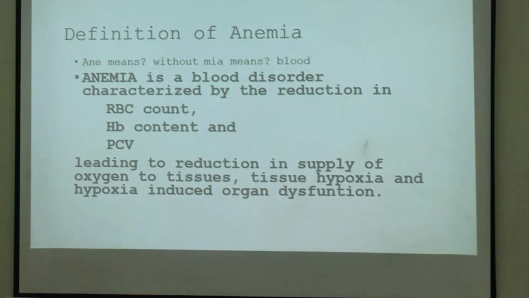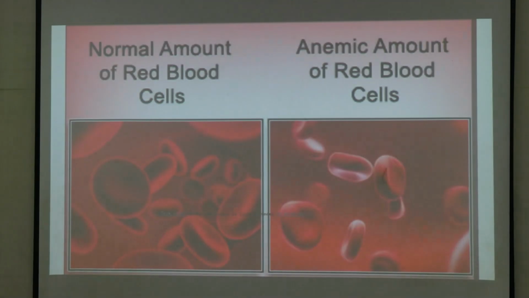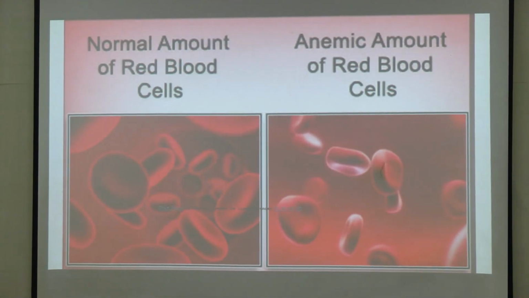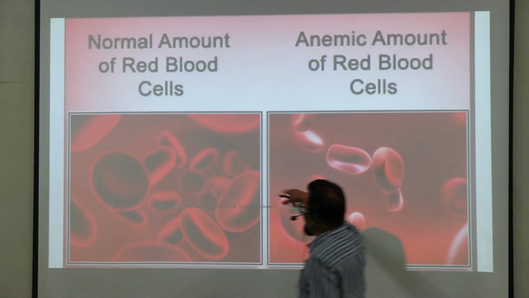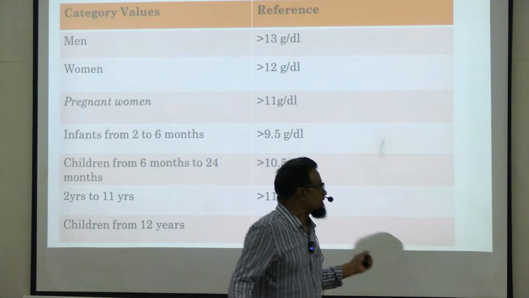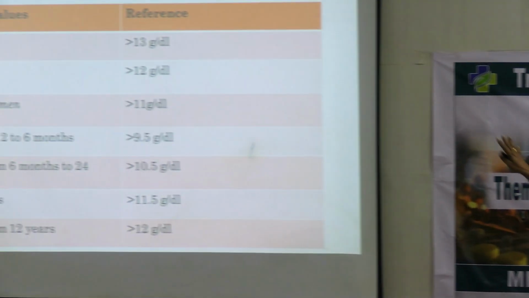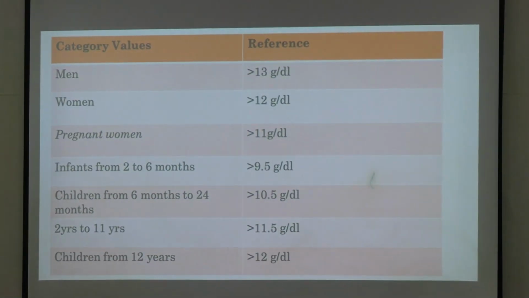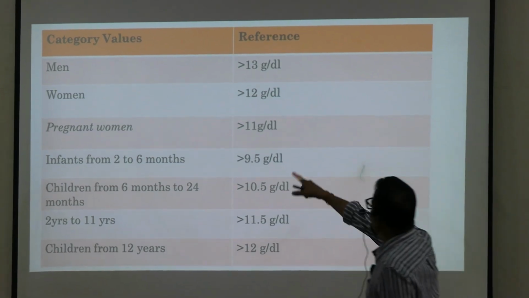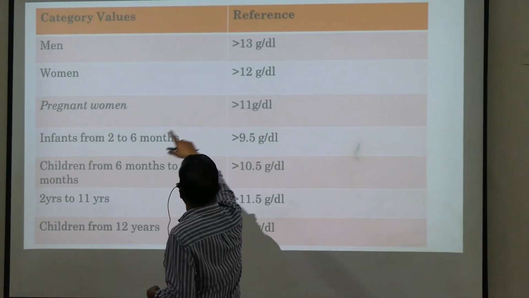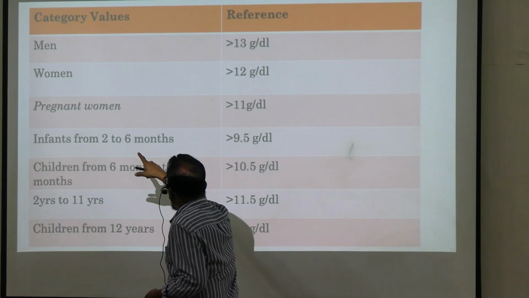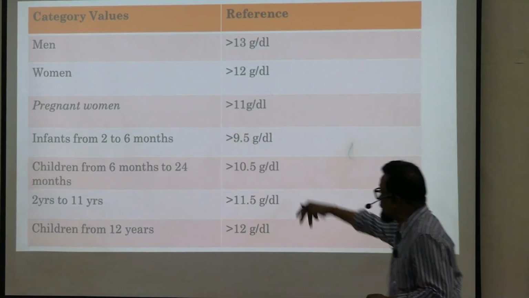This is the anemia definition. Here in blood there is a less number of RBCs, and here a normal number of RBCs. And these are the normal levels of hemoglobin in different populations. In men it should be more than 13, in women more than 12, in pregnant women more than 11, and so on.